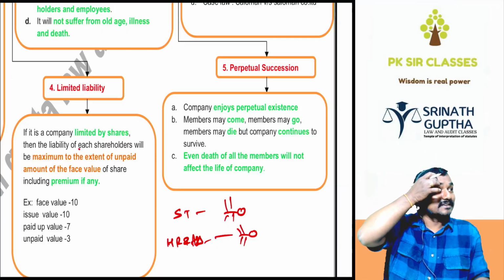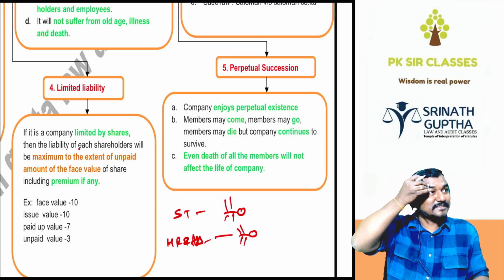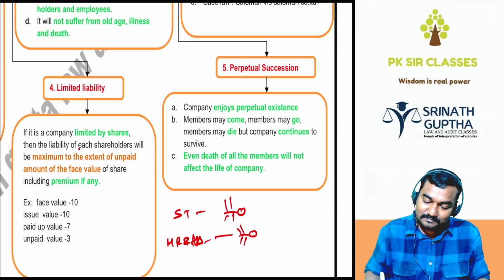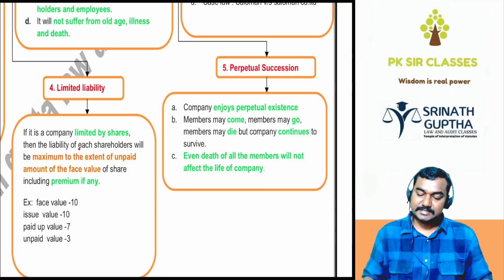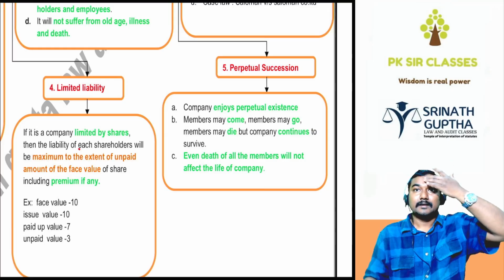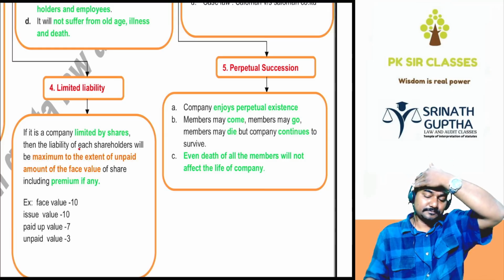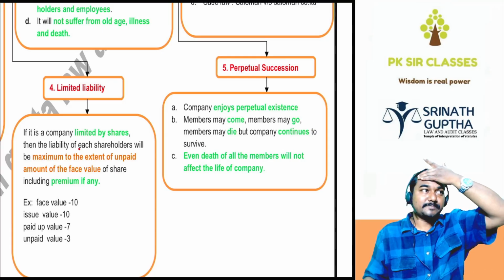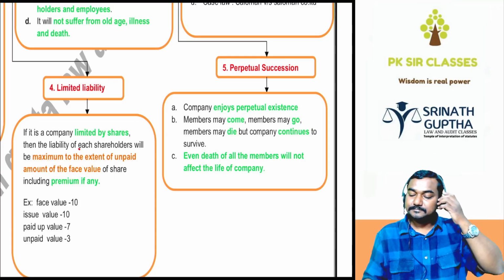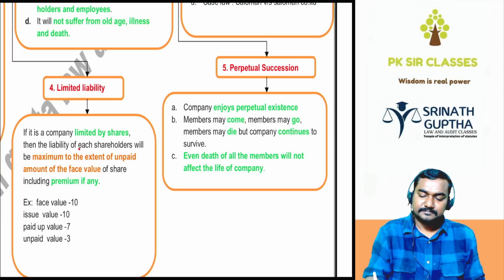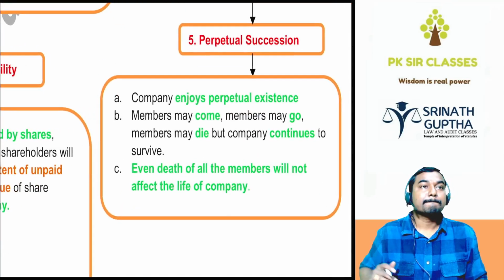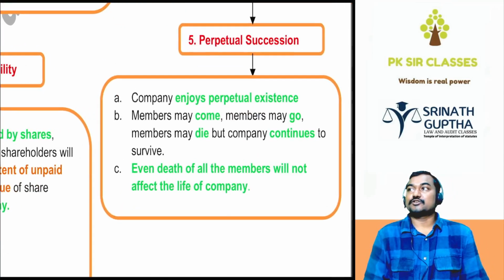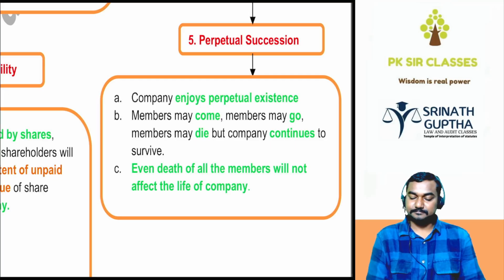So you know all these things in CA Foundation already, right? Look at it. Perpetual succession, perpetual existence. Company enjoys perpetual existence. Perpetual means infinity.